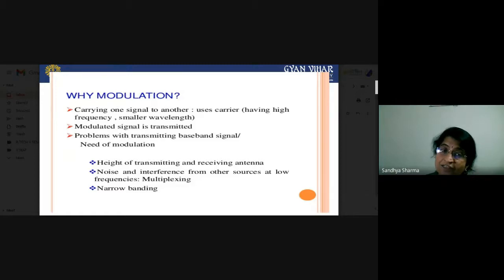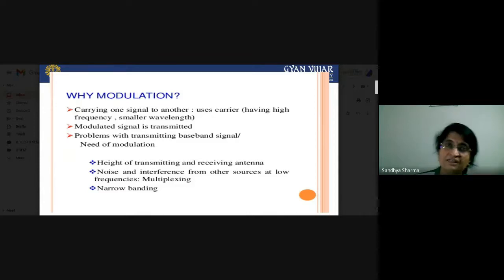What is the modulation? If you are doing the modulation, what do you have to do? You are mixing or superimposing your low frequency signals onto high carrier frequency signals, and now your low frequency signal will be converted into high frequency signals, and now you have to transmit these high frequency signals. So this is the basic purpose. What will happen when you superimpose these?